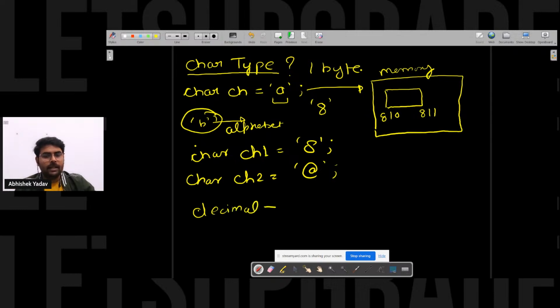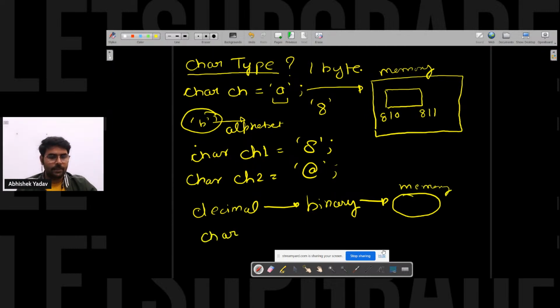Now I know if I have decimal format data, then this decimal format data is converted to binary format data, okay? And this binary format data is stored inside my memory, right? But what about character data? What about character data here, guys? So for character data, what happens?